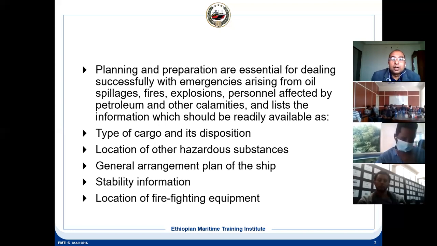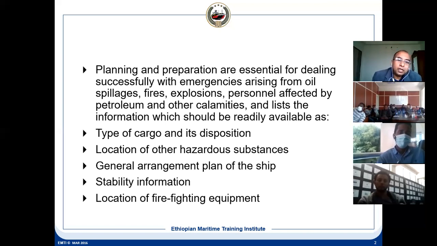For other calamities, for example a cyclone or a tsunami, what kind of action is to be taken, that is the planning and the preparation. And it should be readily available on board the ship. It is there in the SMS, the safety management system manual, so you can refer to it readily.